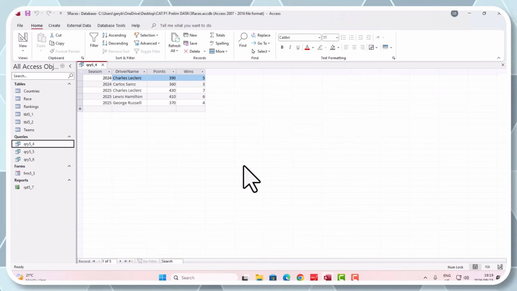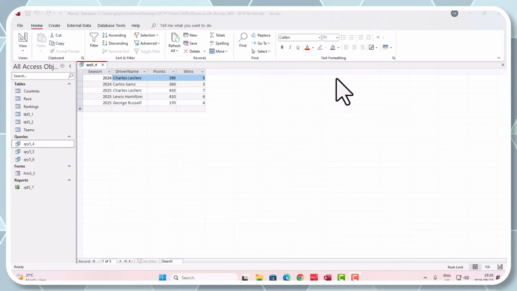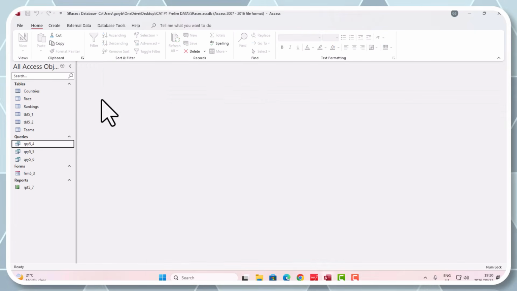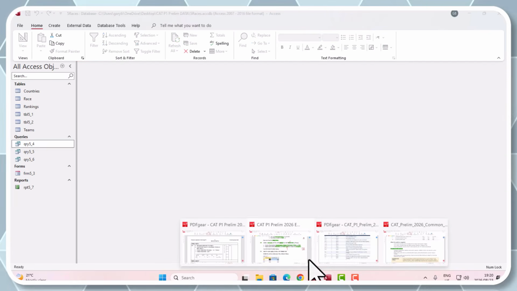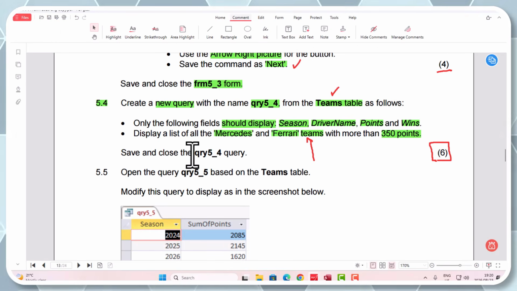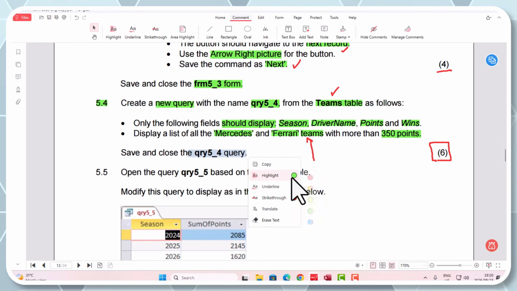Okay, so, I mean, even with me, you can see, as I work through the paper, I'm understanding what the paper requires. All right, I'm not just running off a memo for you guys. I'm working through it with you, step by step. We can see where the faults are and how to get our maximum marks for the paper. Okay, so that's perfect. I like. All right, let's close this one now. We're done with that one, I think. Let's go check. Yes, save and close 5_4 query.